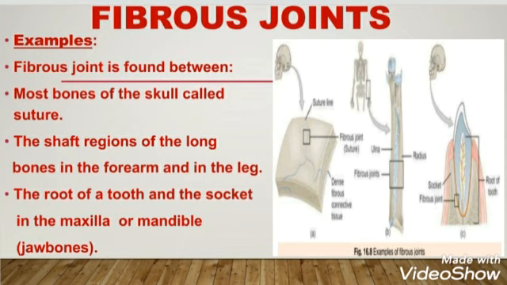There are three main examples of fibrous joints. First is the suture, which is found in the skull. Number two is the shaft region, which is found in the arm and leg. And number three is the root of the tooth and socket in the maxilla and mandible.